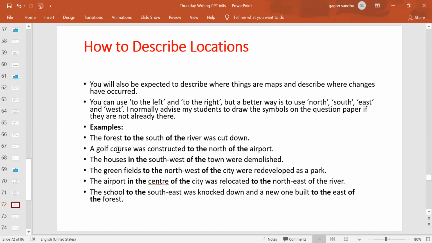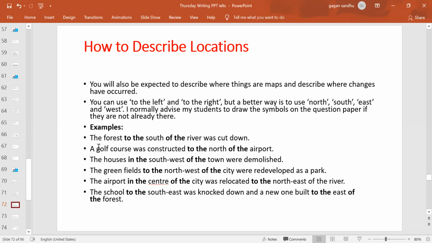For example, here: the forest to the south of the river was cut down. So to the south of the river, on the river's south side, there was a forest which was cut down. This explains the exact location of the event that happened in the picture.